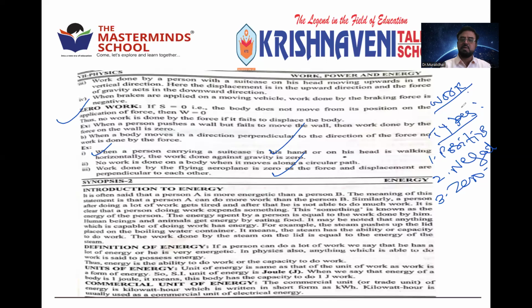Work is nothing but W is equal to F into S. When a body displaces along the direction of force, then work is said to be done. Simple. It is measured in Newton meter, or dyne centimeter, or joule, or erg. There are 3 types of work based on the direction of force and displacement.